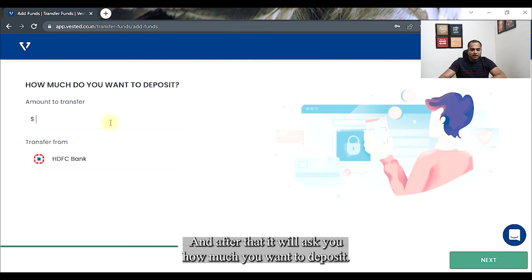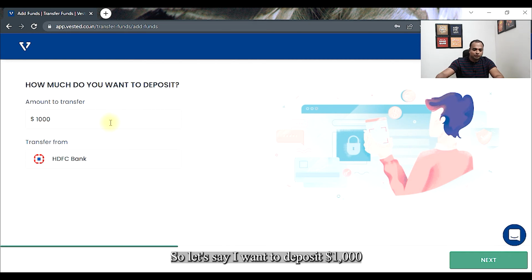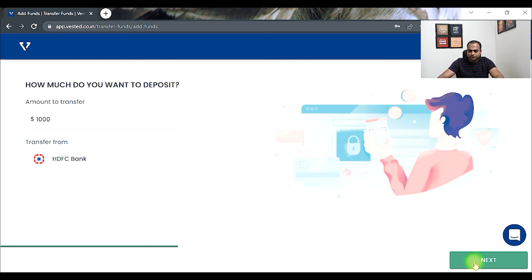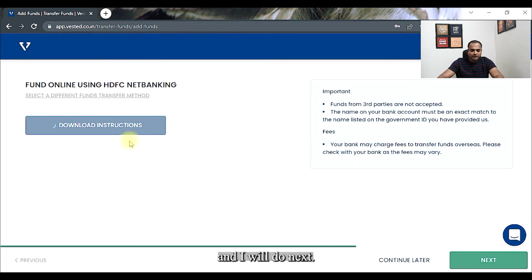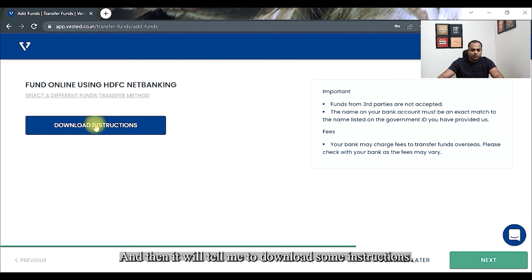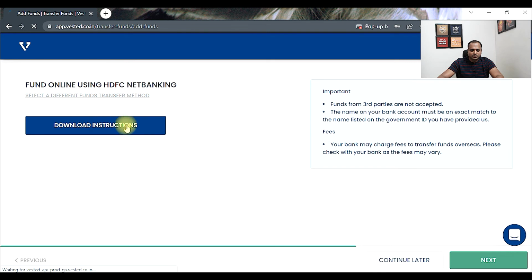After that, it will ask you how much you want to deposit. Let us say I want to deposit $1,000, approximately 75,000 rupees. I will click next, and then it will tell me to download some instructions.